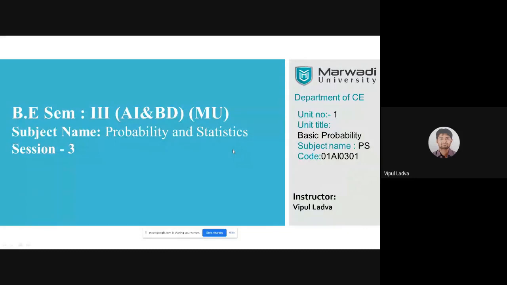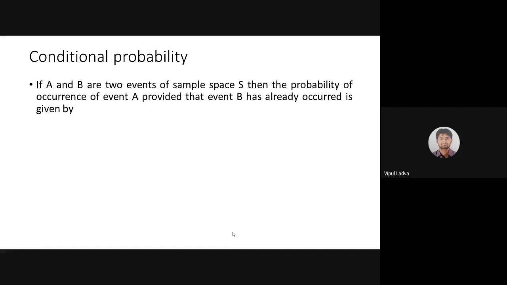Then today's topic is conditional probability. So let me start with that. What we mean by conditional probability and how we define its formula. If A and B are two events of a sample space, then the probability of occurrence of any one event, provided that the other event has already occurred.